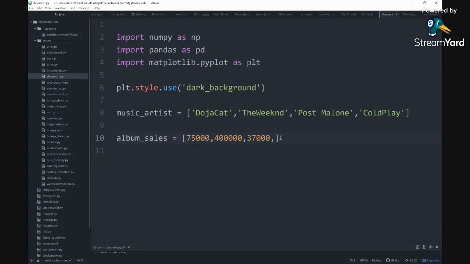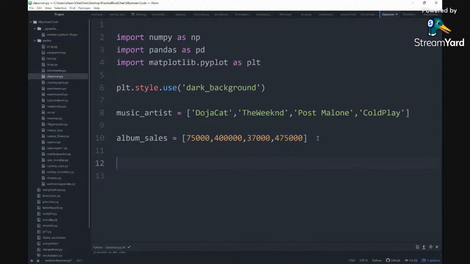And Coldplay, let's make it 475,000. Not being biased or anything, I'm just doing random numbers. Somebody will probably say Post Malone is too low. It's not. I'm not being biased, I'm just adding data randomly.